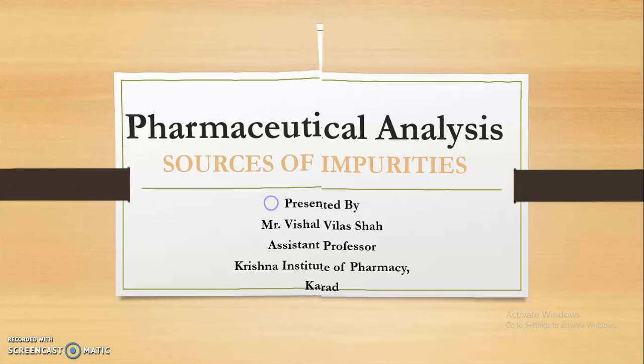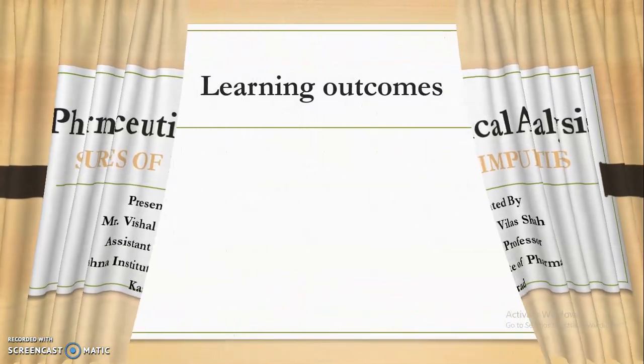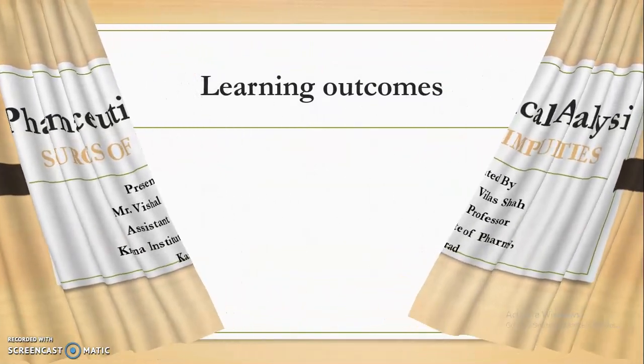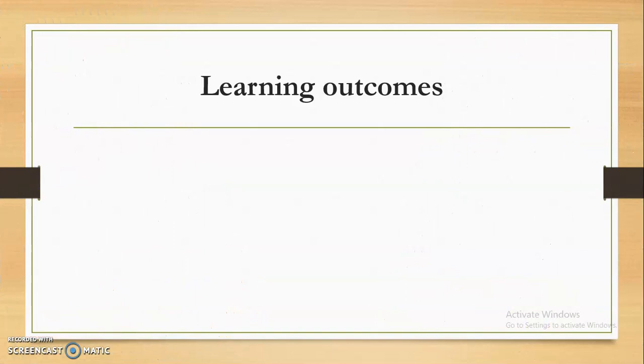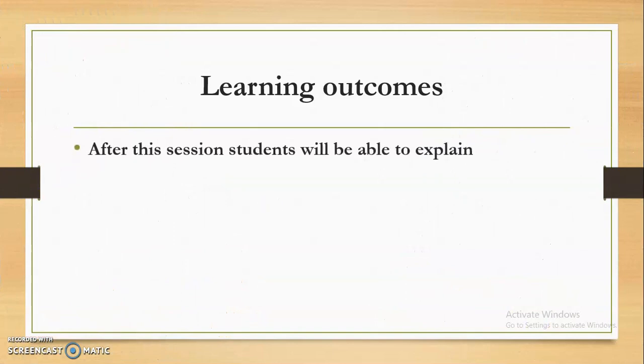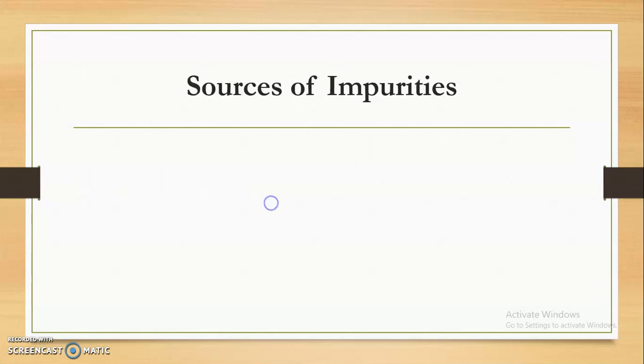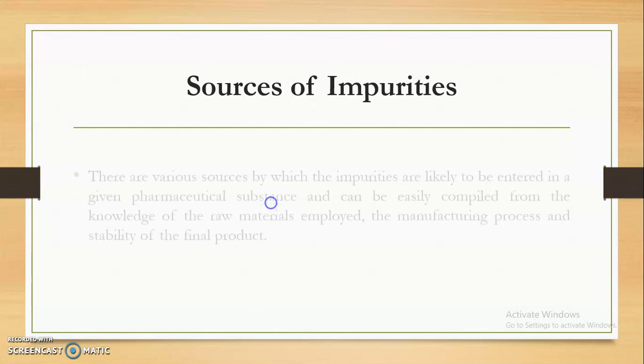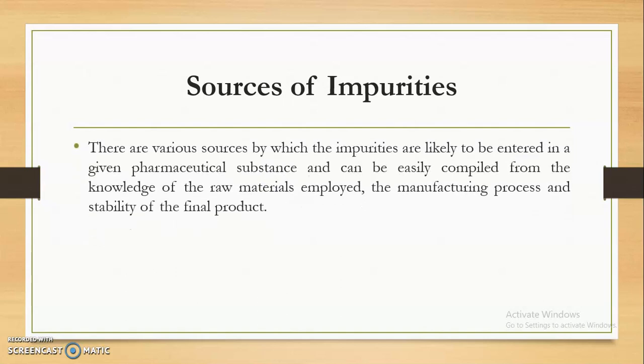Before that, let's see the learning outcomes of this session, meaning what you should understand after watching this video. After this session, students will be able to explain the different sources of impurities. So let's study one by one which are the different sources of impurities that are present in the pharmaceutical substances.